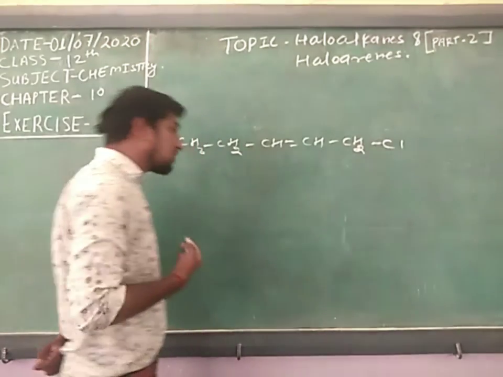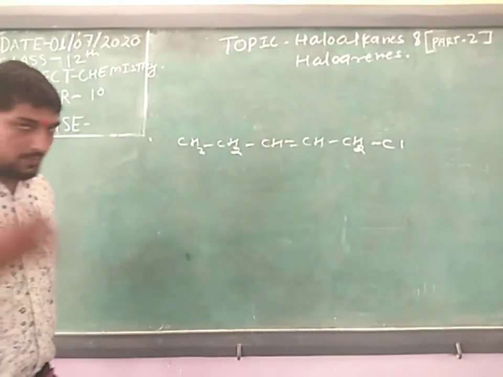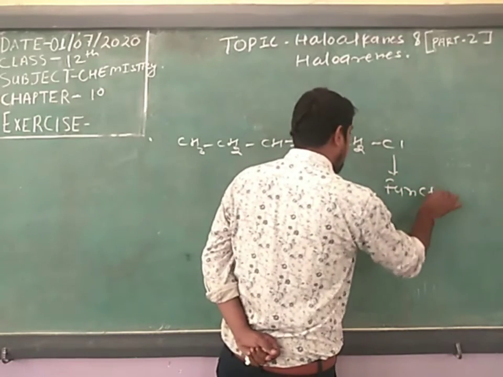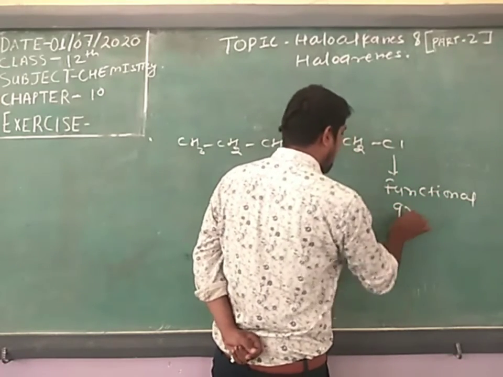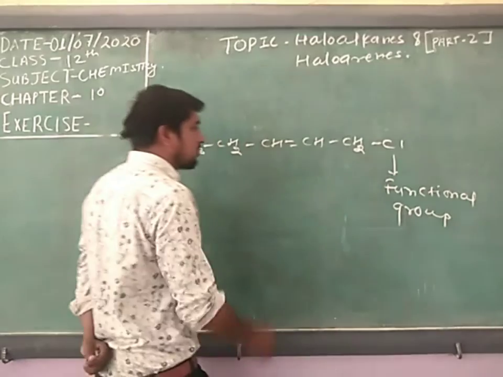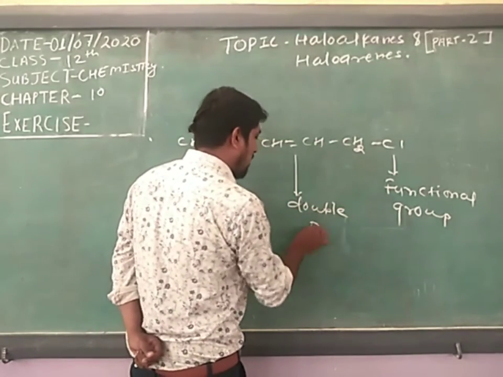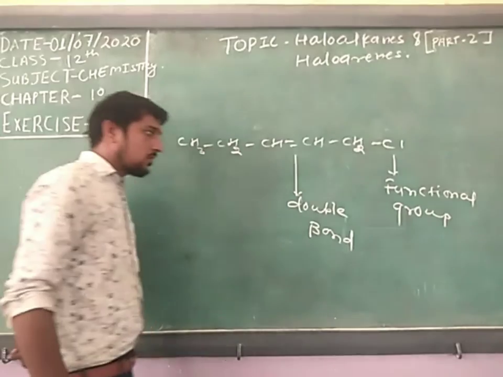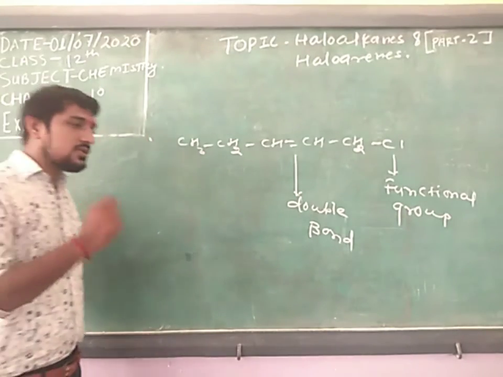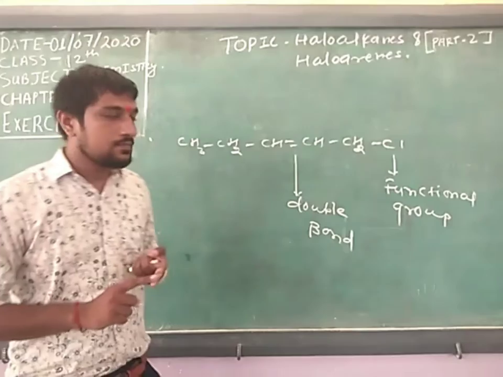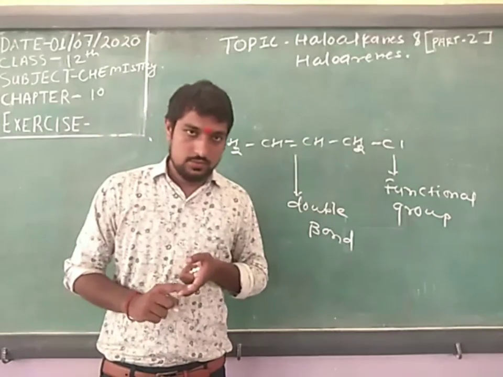In this question there are 2 important points. The first one is this functional group, and the second one is the double bond. So the question is, the counting will start from which side?